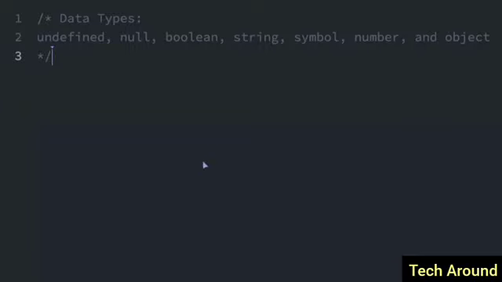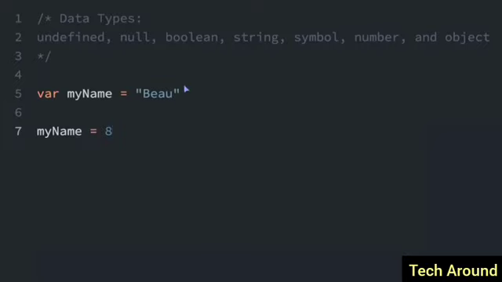So, to declare a variable, one way is to use the var keyword. Var stands for variable, and I can say my name. I can set this to anything. It can be any of the data types above, but it's common to set something to a string. So I can set my name to be Bo. Now, later, you can set it to be something else. I can say my name equals 8, and you can just set it to other data types later.